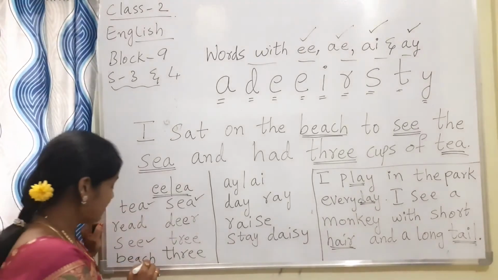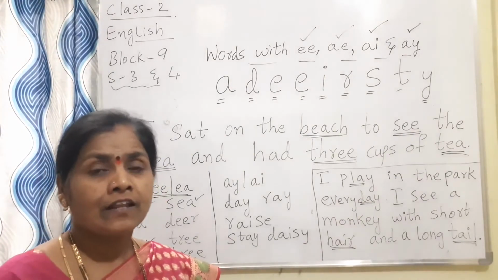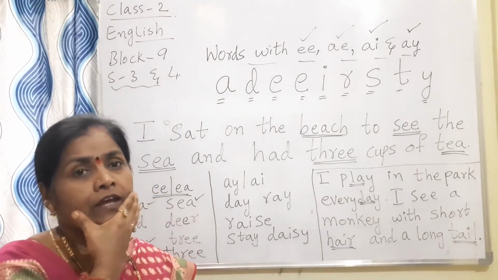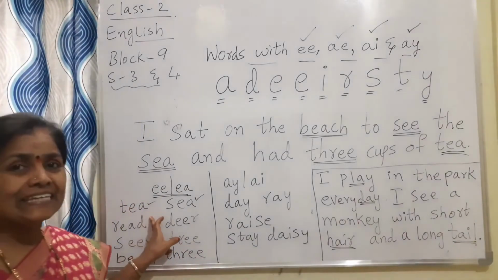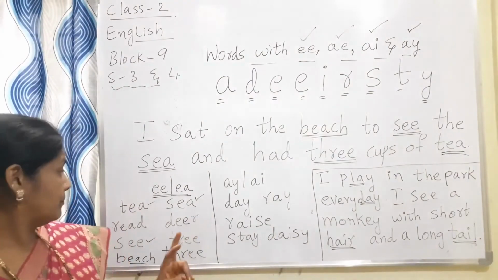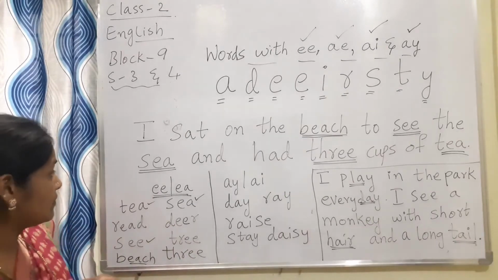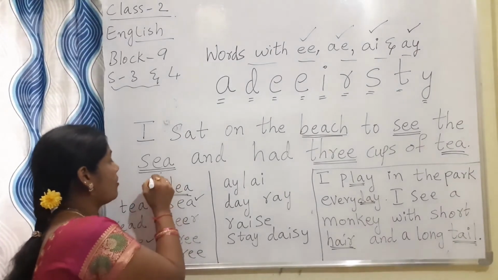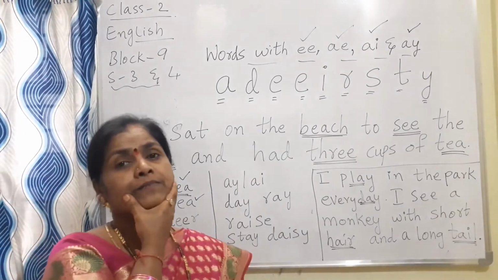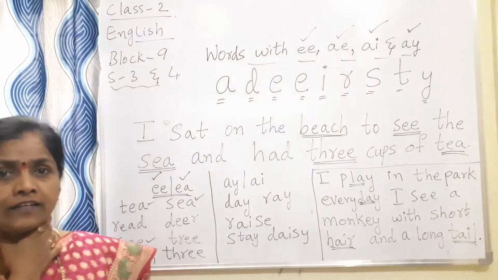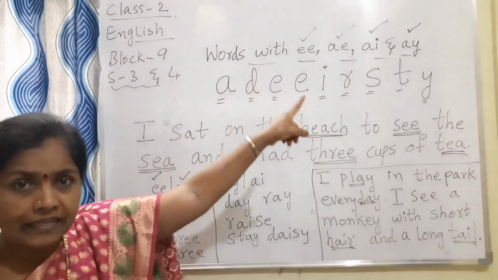This is not much. Just if you see, for that E sound we are stretching our lips and pronouncing the words. See once again: tea, sea, bee, deer, read. Whenever we are reading these words with the combination of EE or EA, we are stretching our lips and we get the E sound. Now this is regarding EE and EA.